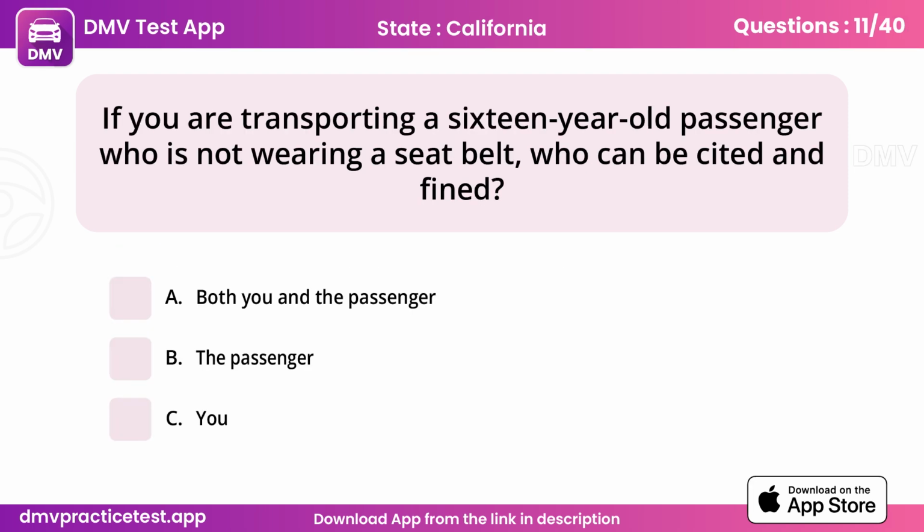Question 11. If you are transporting a 16-year-old passenger who is not wearing a seat belt, who can be cited and fined? A. Both you and the passenger.